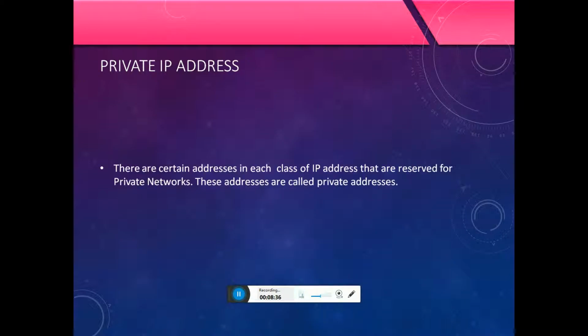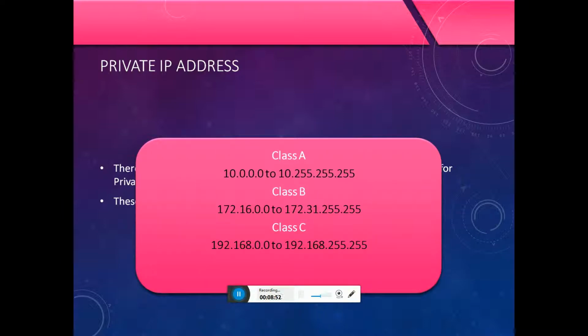Private IP addresses. There are certain addresses in each class that are reserved for private networks. Those addresses are called private IP addresses. These addresses are not routable on the internet. In Class A, the private range is 10.0.0.0 to 10.255.255.255. In Class B, it is 172.16.0.0 to 172.31.255.255.